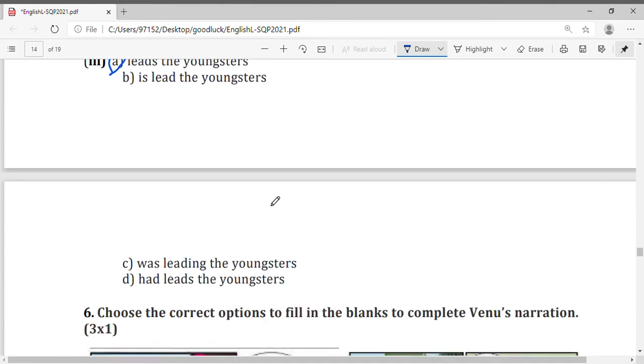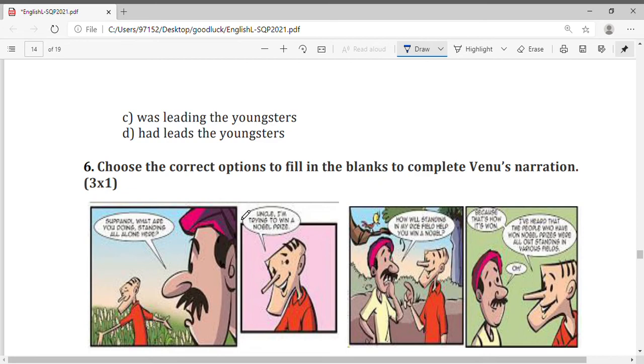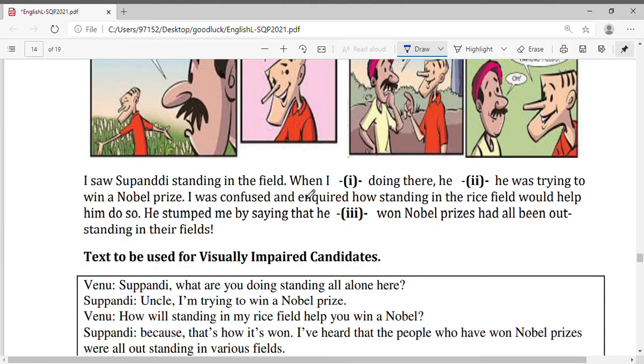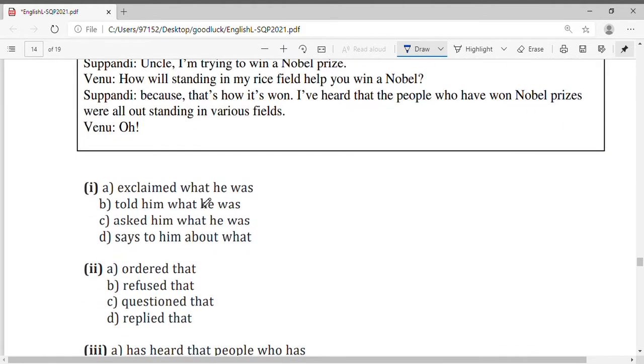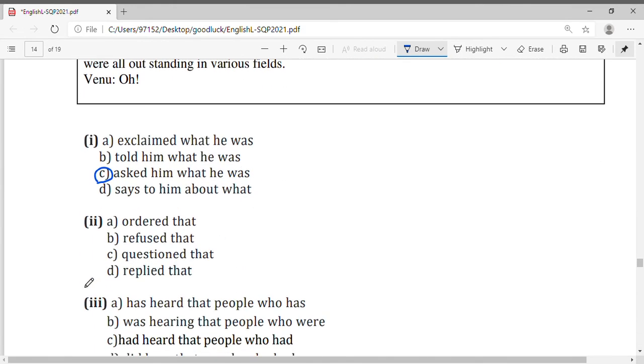Leads the youngsters. So, choose the correct option to fill in the blanks to complete Venu's narration, 3 into 1. I saw Supandi standing in the field when I was doing there. So I exclaimed what he was doing there. I told him what he was doing. I asked him what he was doing there. Obviously, when you see someone you will ask them some question, right? He was trying to win a Nobel Prize. So when you ask, they will answer or they will reply. He replied that.